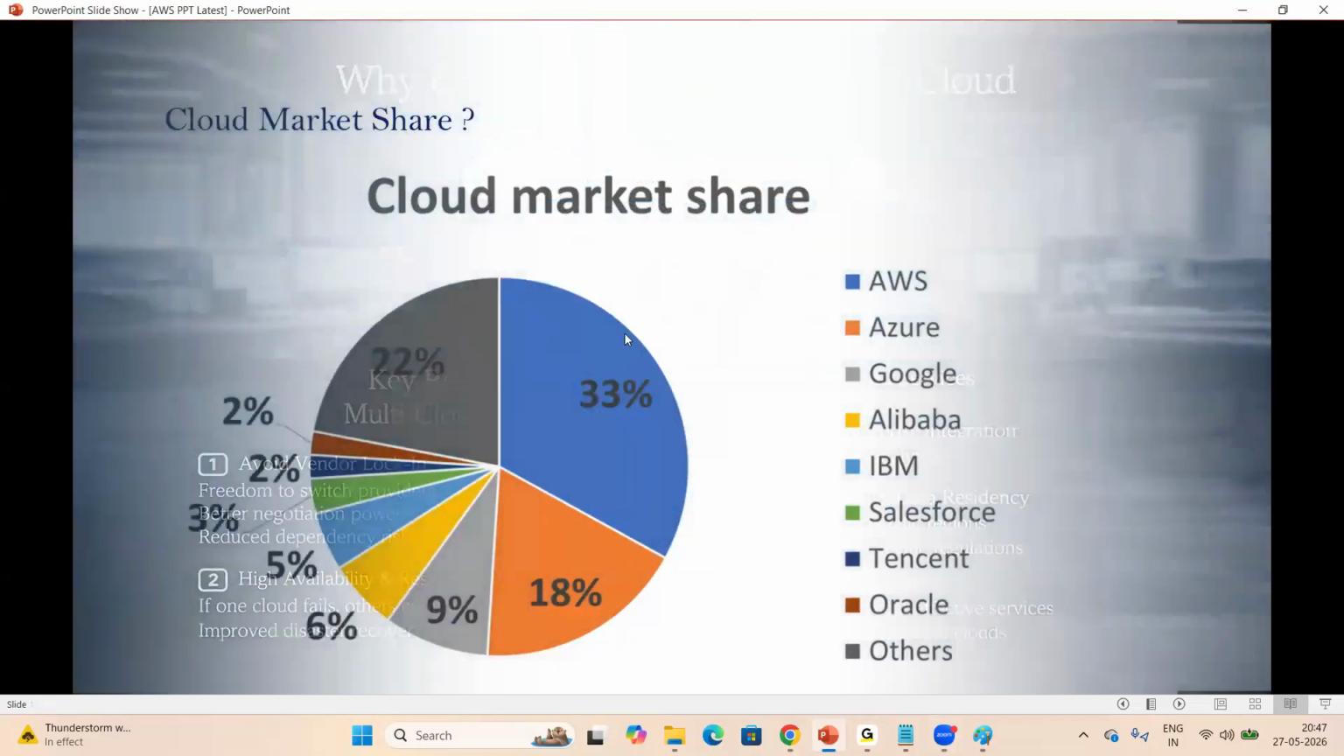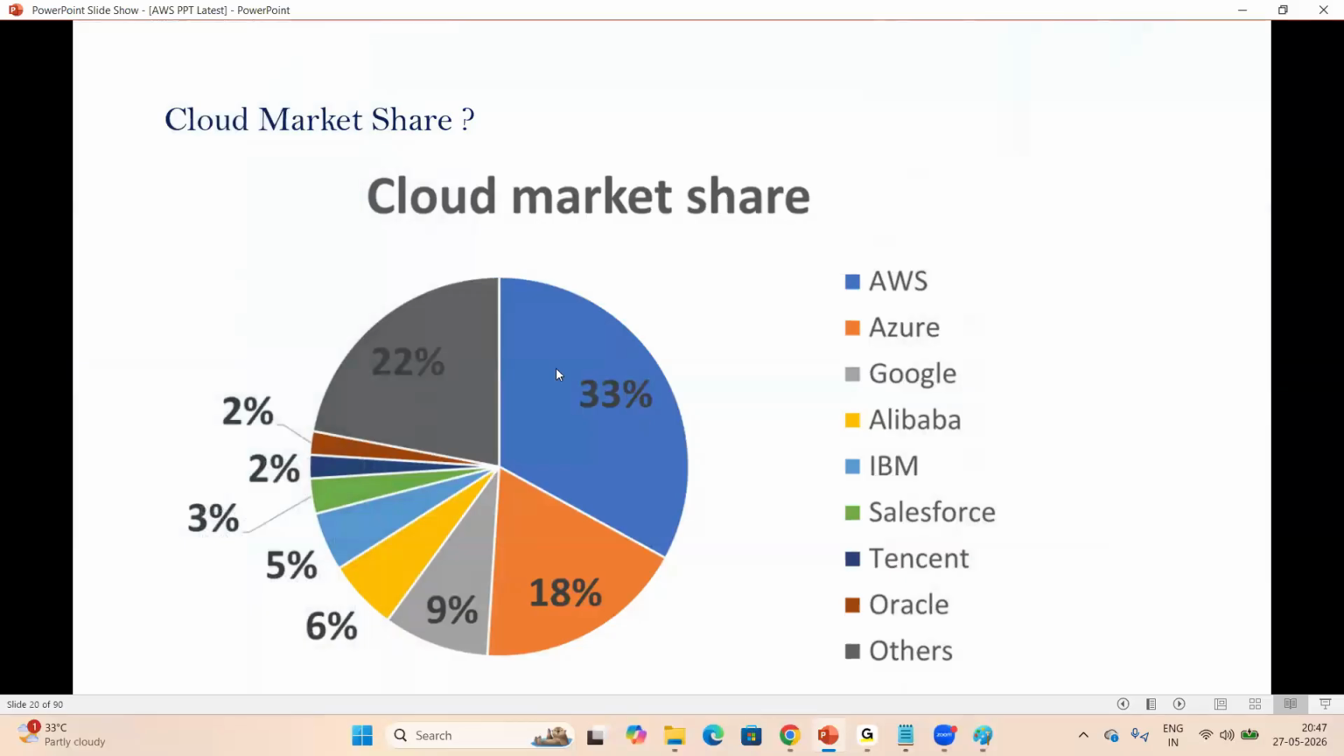Yeah. So cloud market share. AWS occupied 33% of the market share, right? Azure occupied 18%. Google occupied 9%. Alibaba Cloud occupied 6%, IBM 5%, Salesforce 3%, Tencent 2%, Oracle Cloud 2%. Other small players occupied 22%. Right? AWS is in first place. They occupied 33% of the market share.